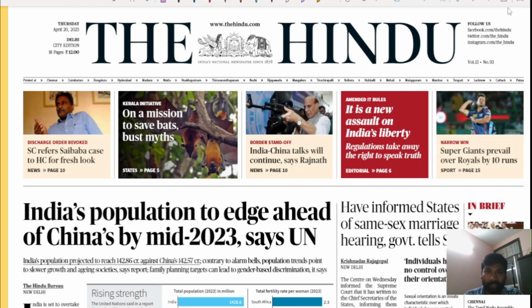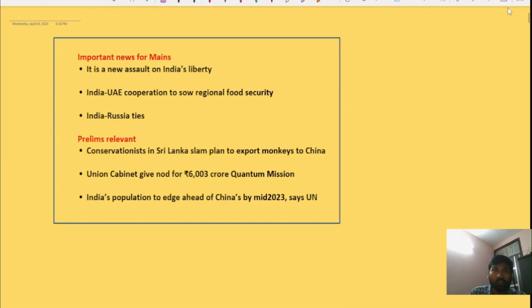Like every day, today also we will discuss some of the most relevant and very important news articles covered in The Hindu newspaper, right? So these are the list of important news articles which are given in The Hindu newspaper. These news articles are very important from the mains exam perspective.